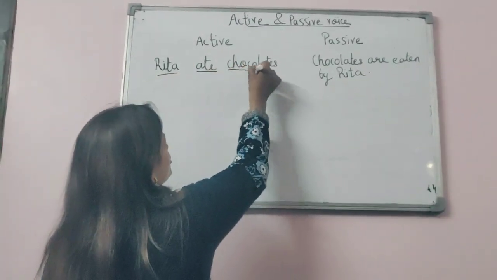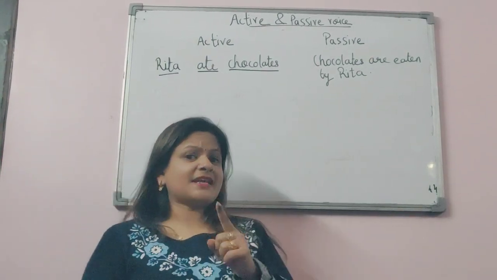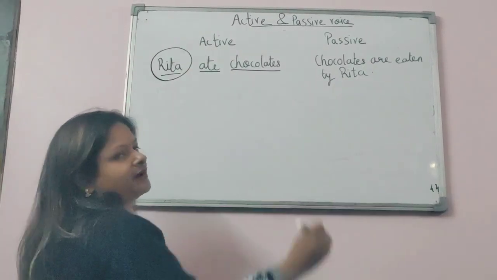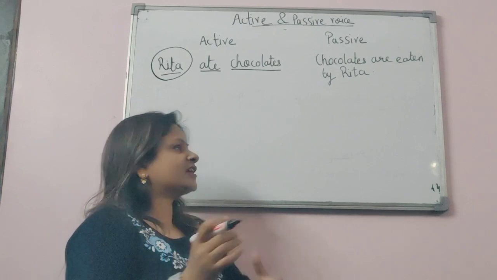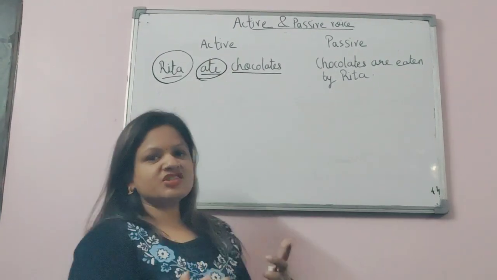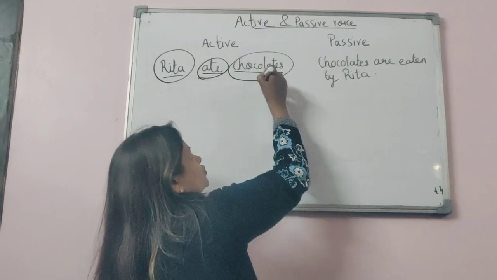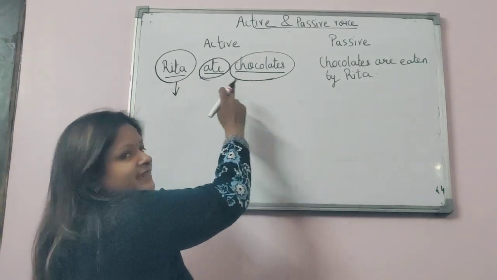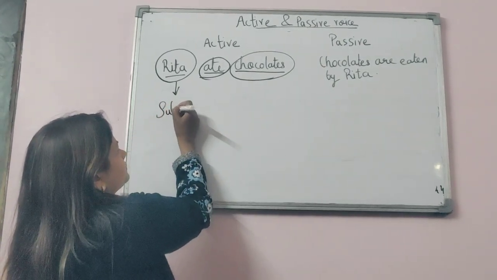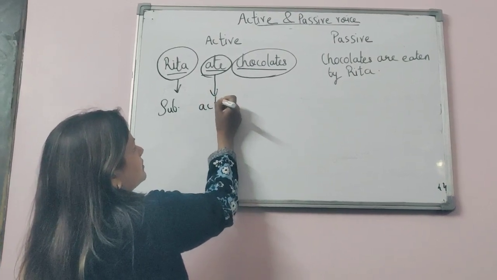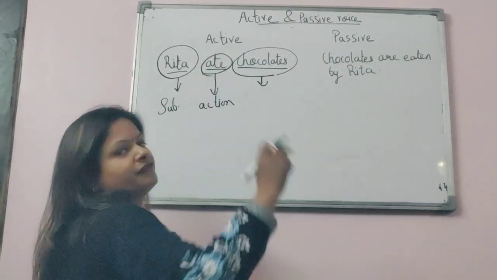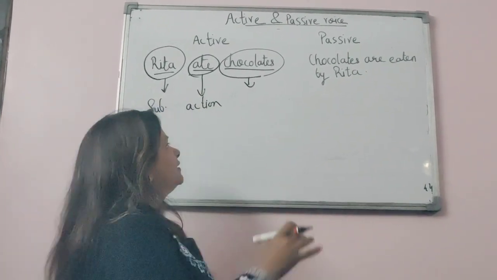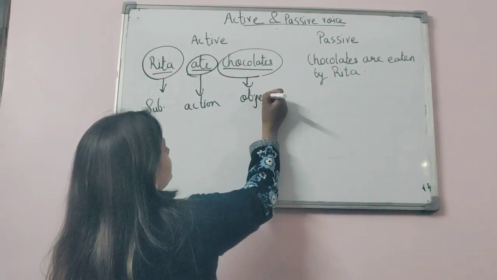Rita ate chocolates. Okay, here first identify the subject in the sentence. So here our subject is Rita, and she is doing an action of eating. And what is she eating? She is eating chocolates. Clear? So Rita, who is the doer in this sentence, is our subject. This is our action and this is our victim. Chocolates is our victim. Victim means upon which the action has been done. So it is our object.